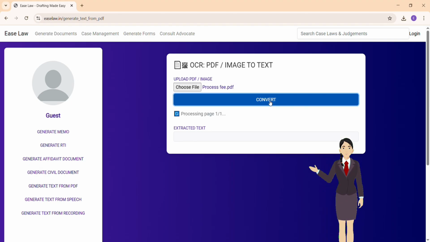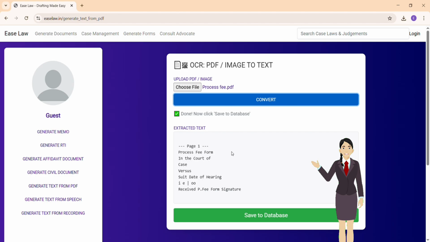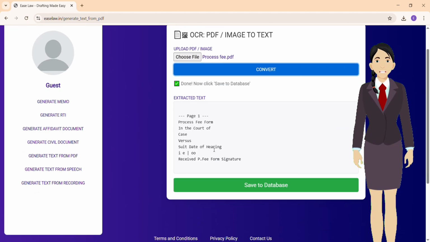The system will instantly extract the text for you, clean, accurate, and ready to edit. You can copy, make changes, or even generate a new document using that text.